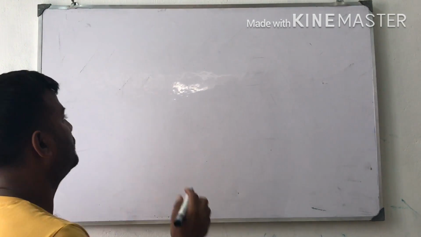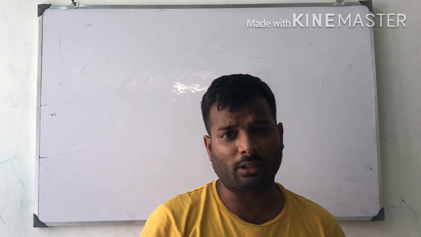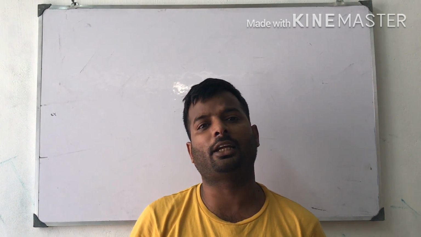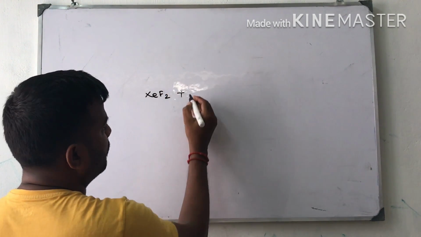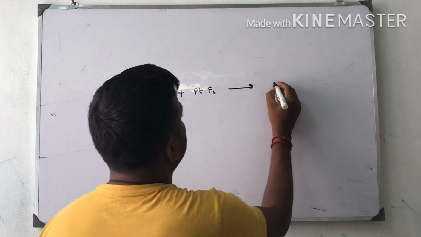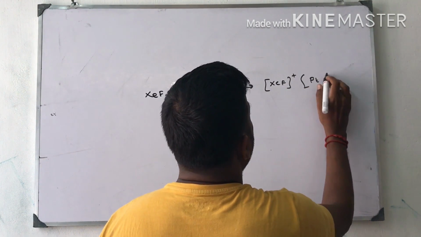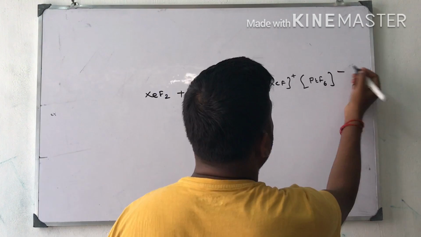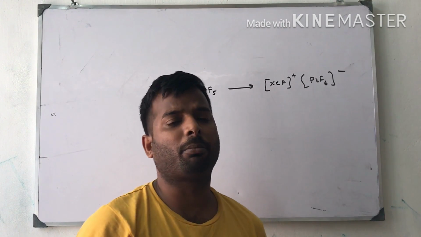Next one, the important thing is xenon compounds. The xenon fluorides react with fluorine acceptors to form cationic species. For example, xenon difluoride reacts with platinum hexafluoride. It will give XeF+ plus PtF5- (pentafluoroplatinate). So it is a fluorine accepting species. So this is a very important reaction.